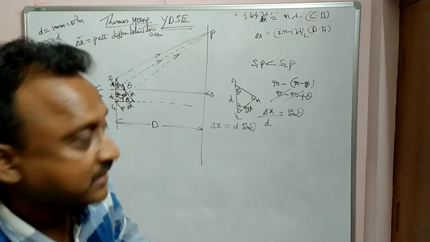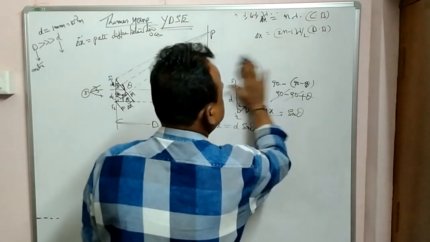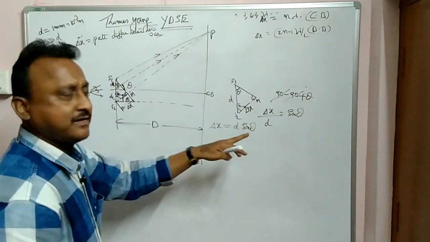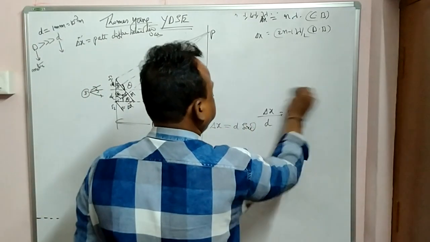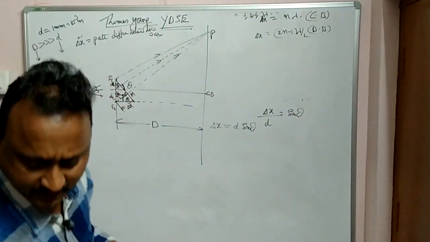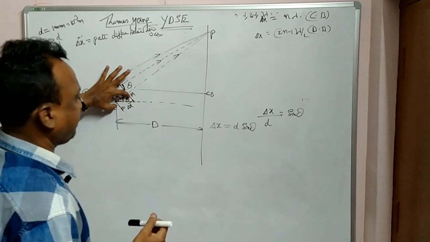Clear? So from geometry I got the values here. I am rubbing, please copy it. Right. Now see here, I got the delta x value, that means the path difference.